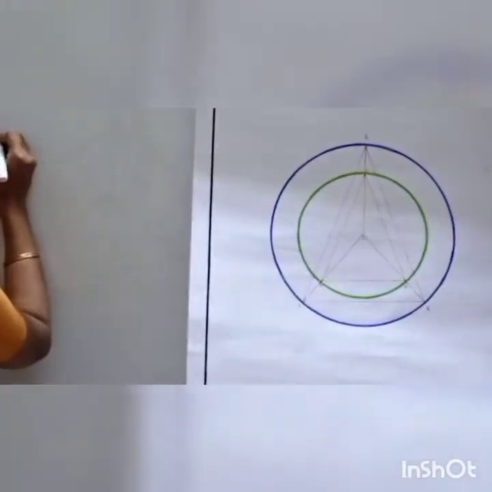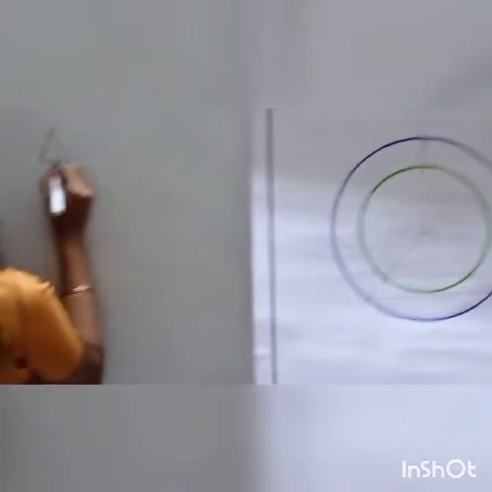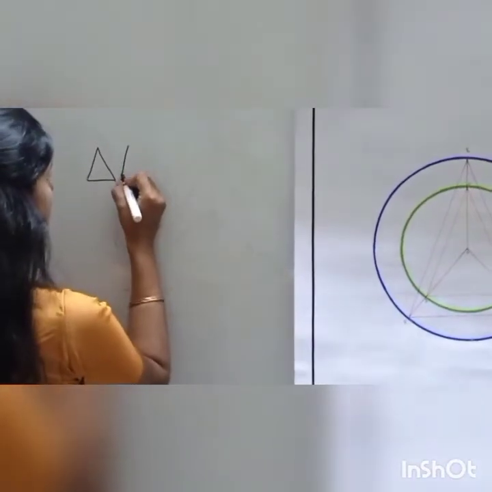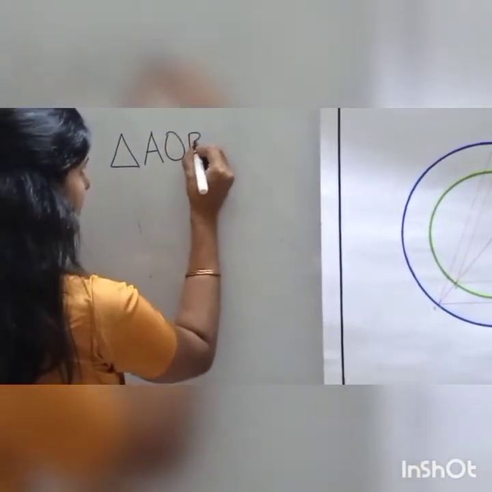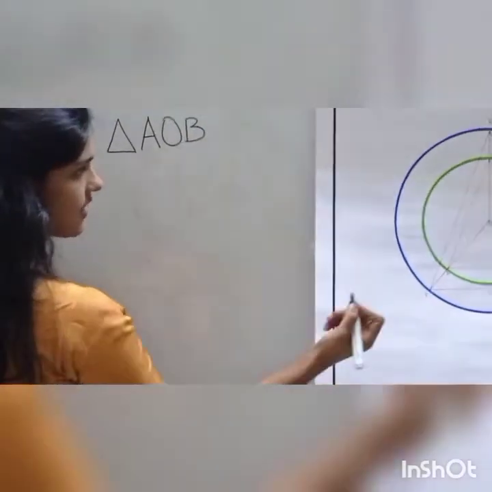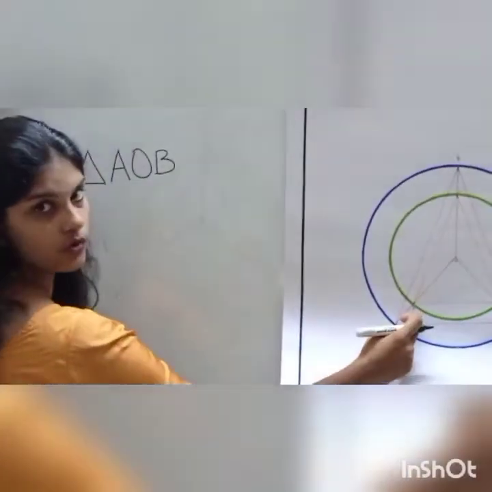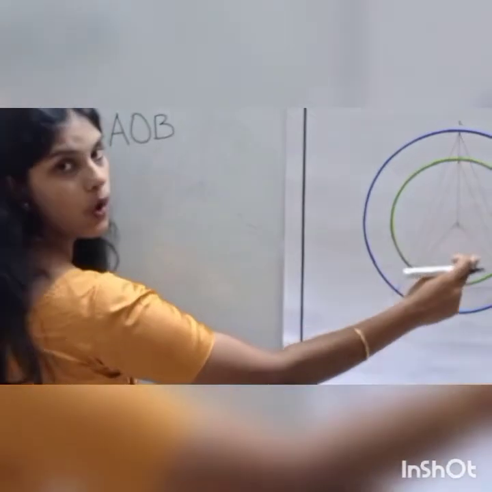So we can say that in triangle AOB, the side AO is equal to OB.